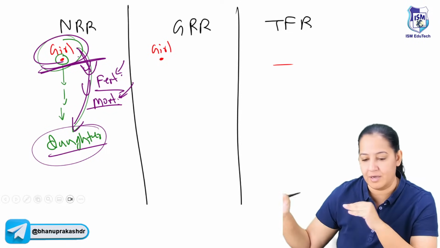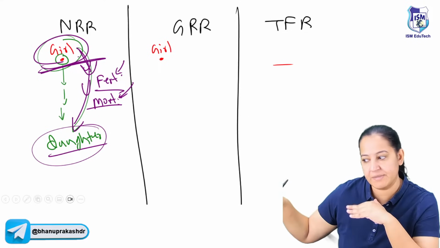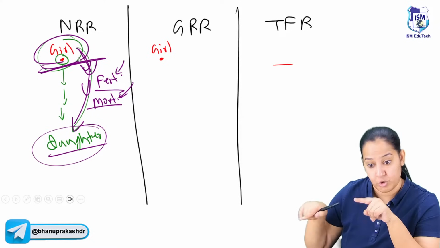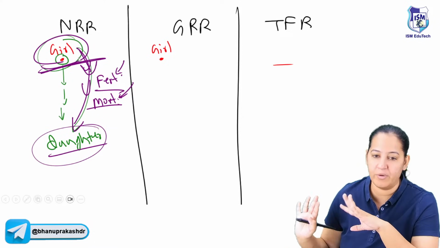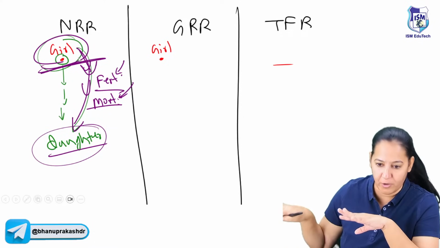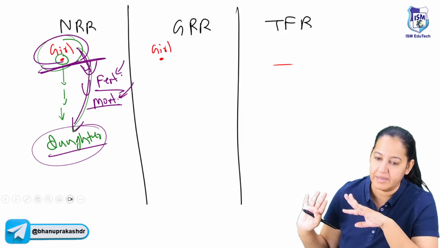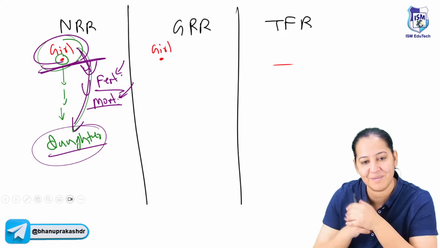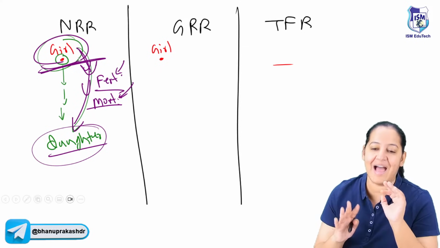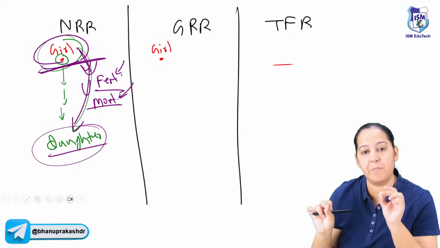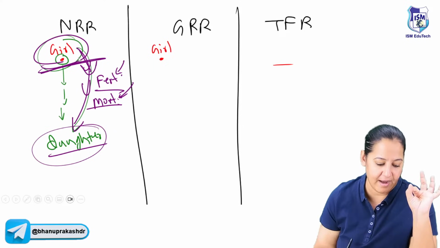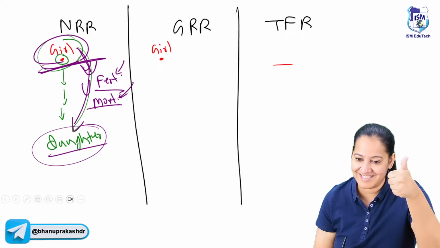Imagine today a newborn girl is born in a hospital. In my hospital, one newborn girl is born. So I will apply Indian fertility and Indian mortality on her today. And I'm expecting she will reside in India only. She will not move to some other country. She will reproduce here only, get married here only, die only here. So I'm expecting her complete life. Nobody knows, she may move out to some other country. Got my point? So currently I'm applying the Indian fertility and mortality on her and looking at how many daughters she will give birth to in future. That is NRR. Say yes if you got it.